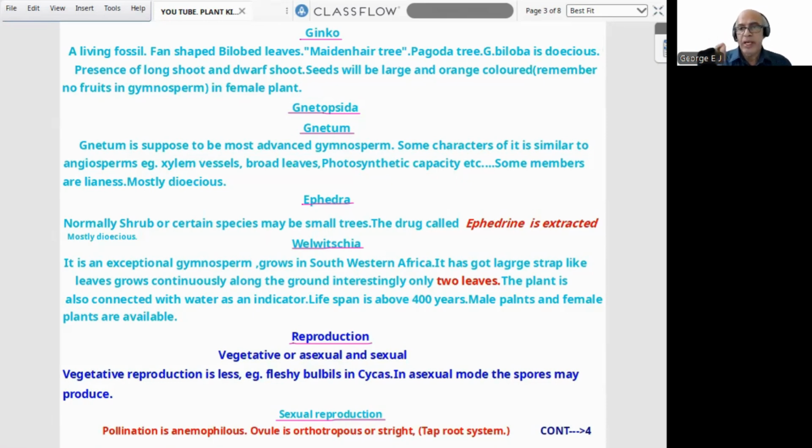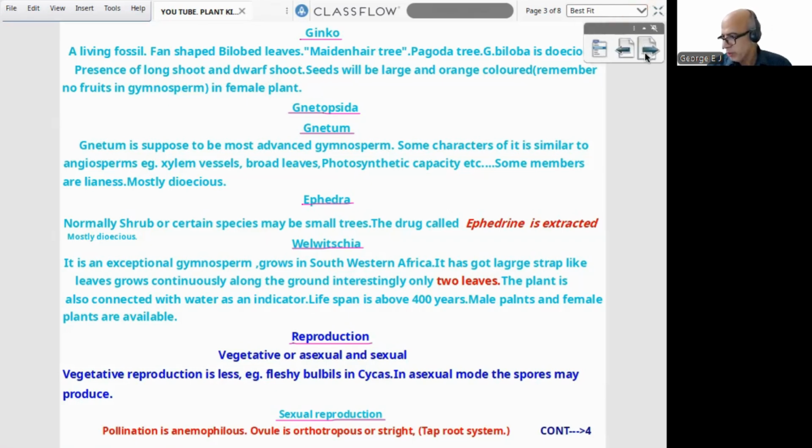Pollination in gymnosperms is generally anemophilous, wind pollinated. So pollen grains will be in large number and very light. Ovule is orthotropous or straight, a primitive ovule. And the root system is normally a taproot system. These 3 basically belong to gymnosperms, the 3 characters. That is why I put taproot here also in connection with sexual reproduction. So these 3 are specific to gymnosperms.